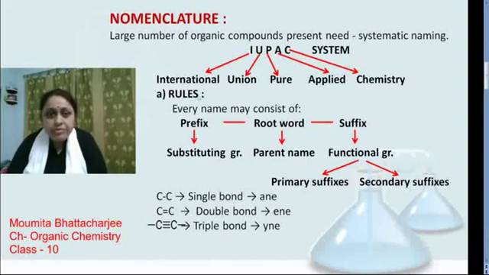There are some rules. First one is, every name may consist of a prefix, root word and suffix. Prefix means substituting group. Root word means parent name. Suffix means functional group. There are two types of suffix, primary suffix and secondary suffix. Primary suffixes: carbon single bond carbon, for this we will add ane with the parent name. Carbon double bond carbon, we will add ene with the parent name. Carbon triple bond carbon, we will add yne with the parent name.